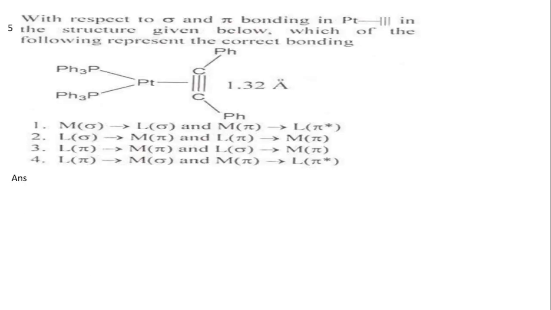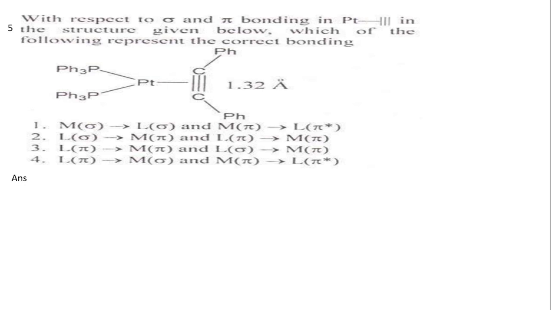Our next question is with respect to sigma and pi bonding in a platinum alkyne complex. In the structure given below, which of the following represents the correct bonding? In this platinum alkyne complex, the alkyne acts as a sigma donor and pi acceptor.